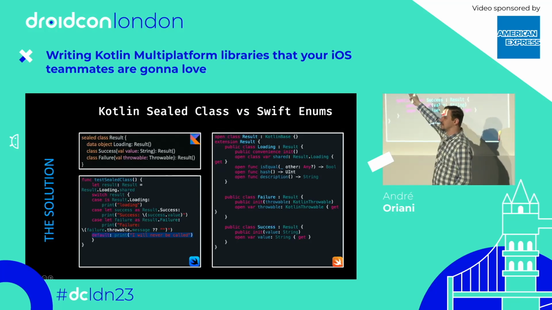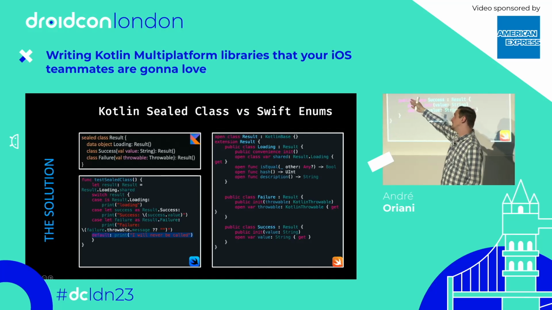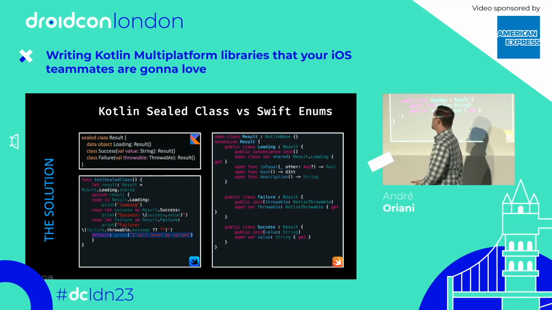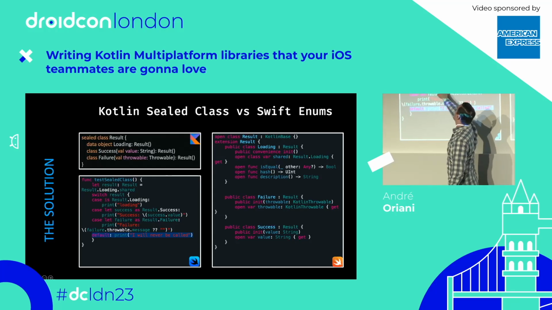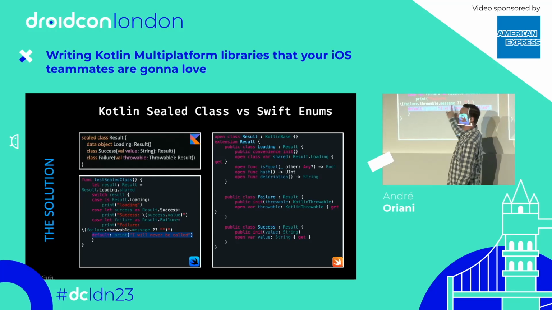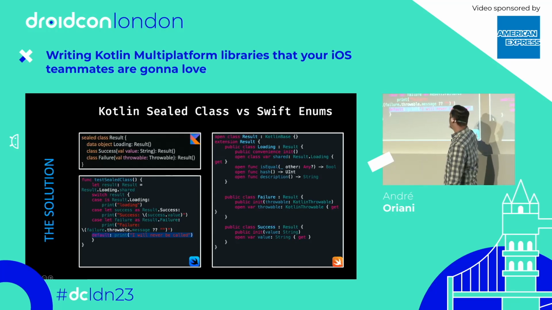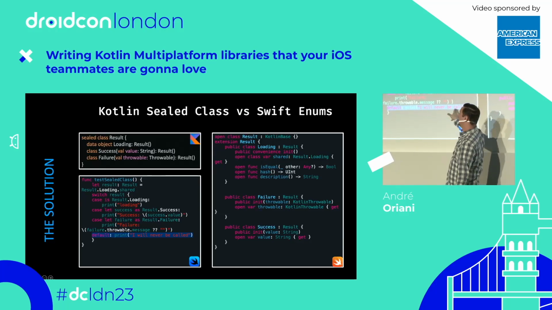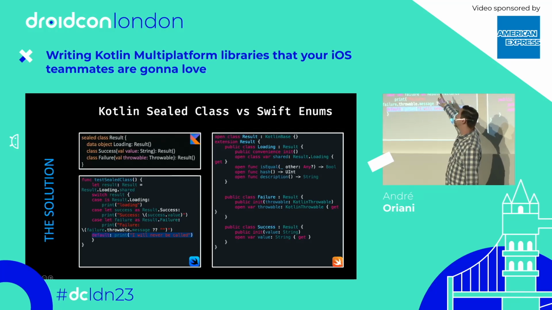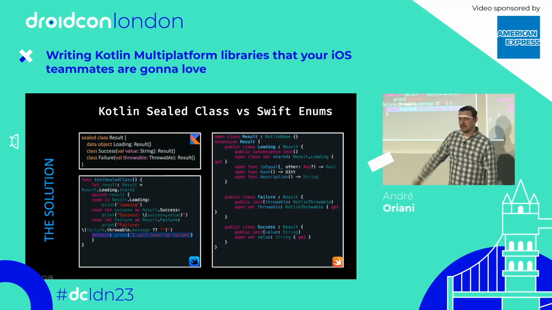So you're going to see your sealed class hierarchy as any other class hierarchy. So your Swift developer here will have a pretty hard time trying to downcast to the correct class. And again, they still have to provide this default clause, because there is no way for Swift to know that those are the only possible subclasses of Result.